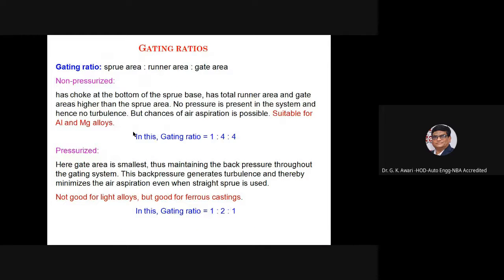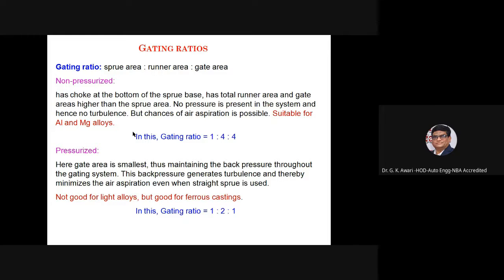Gating ratios, that is sprue area, runner area and the gate area. SRG means sprue area, runner area and the gate area. So non-pressurized has a choke at the bottom of the sprue base, with total runner and gate areas higher than the sprue area. No pressure is present in the system and hence no turbulence, but chances of air aspiration are possible because of the aluminum and magnesium alloy. So in this case, the gating ratio is taken as 1:4:4 for non-pressurized.